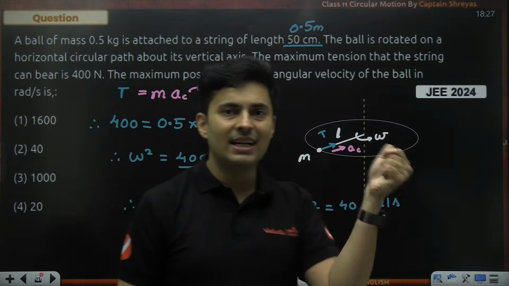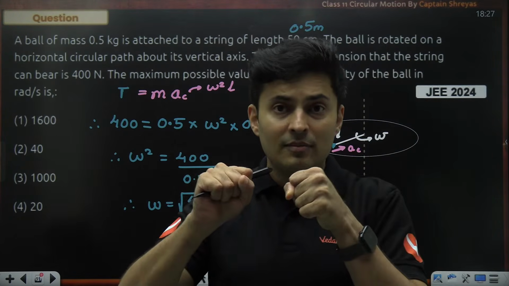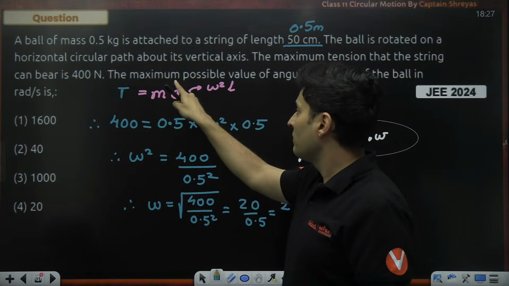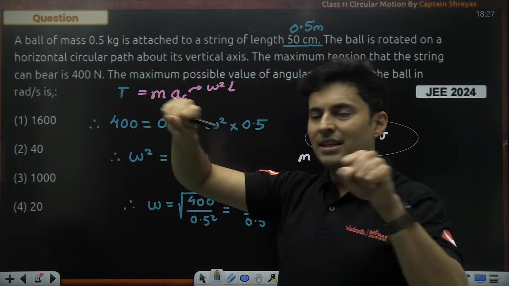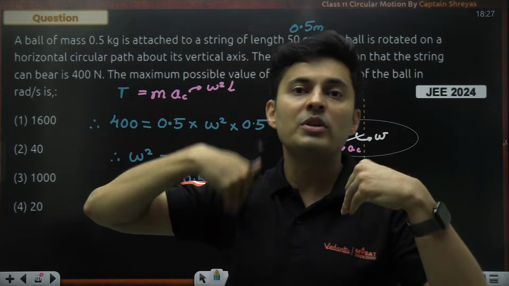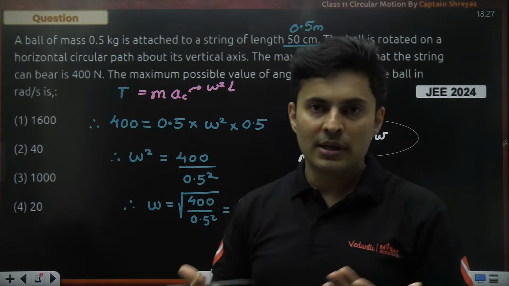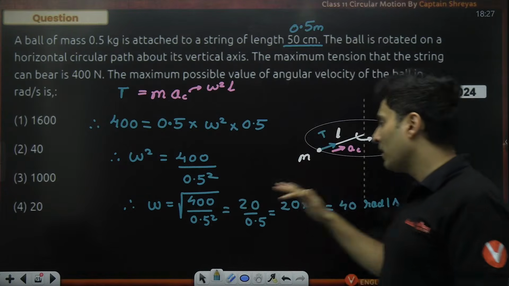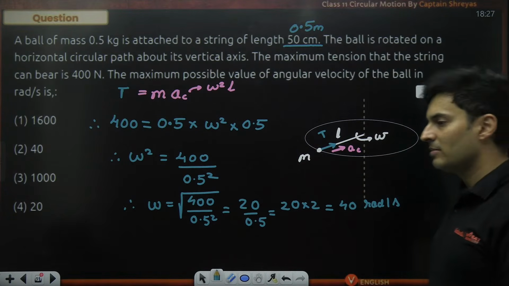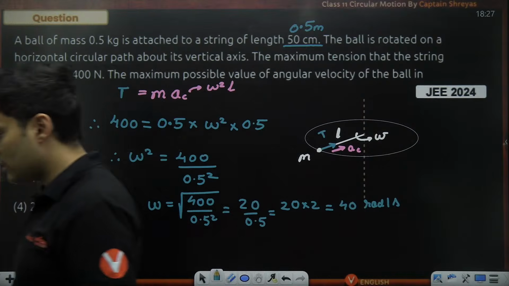So you cannot exceed that angular speed, because then speed is more, acceleration will be more, tension will be more, and there is a bearable limit of the string which will be exceeded, which you don't want. That is why you will keep your angular speed lesser than 40 radians per second. Cool, guys? Yes, Rama, the answer is 2.